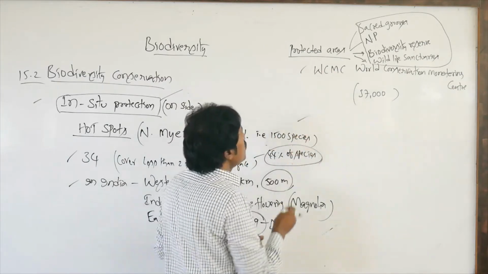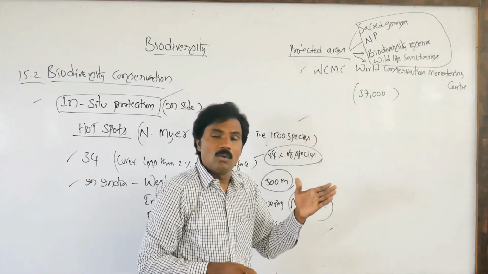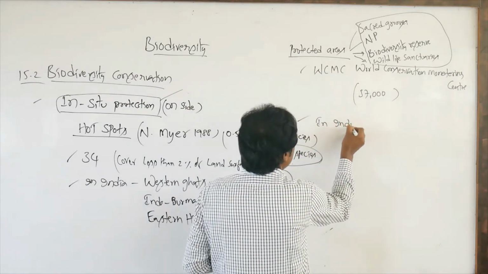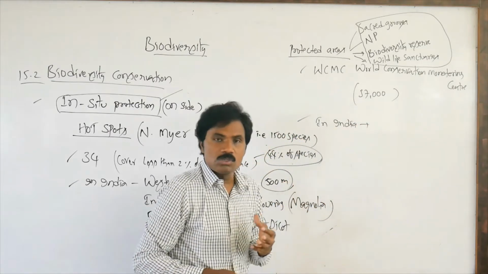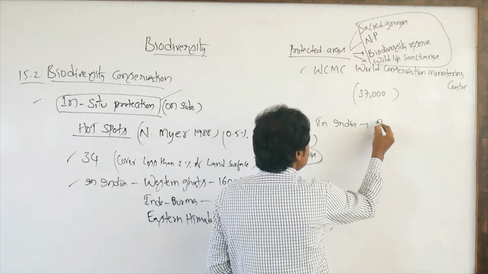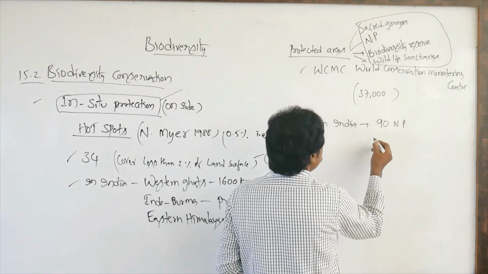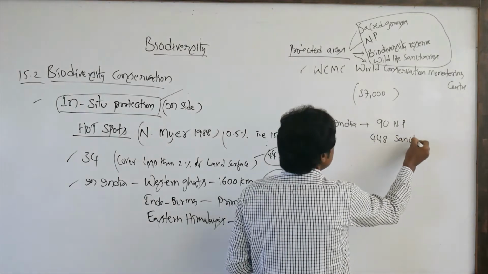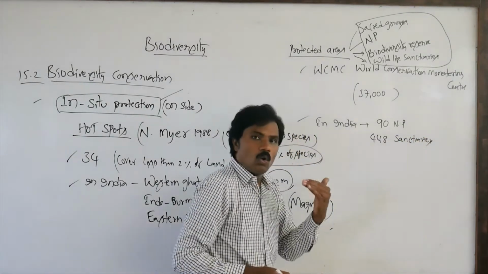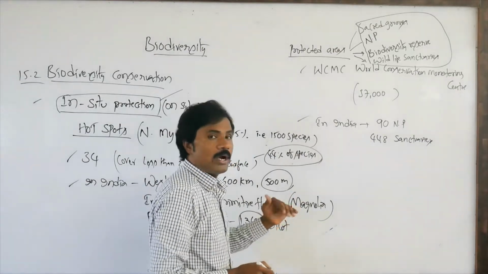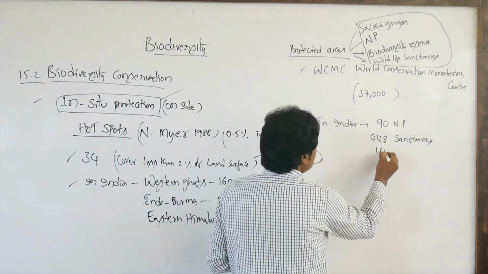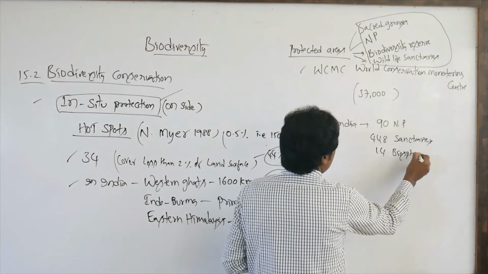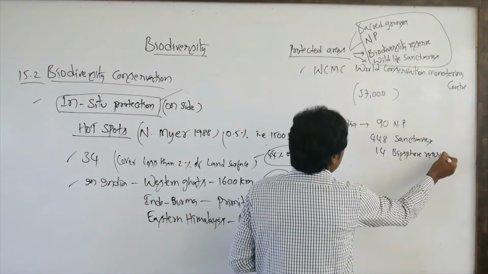That is worldwide. Then what about India? How many protected areas are present in India? According to the textbook, there are 90 national parks, 448 wildlife sanctuaries, and 14 biosphere reserves.